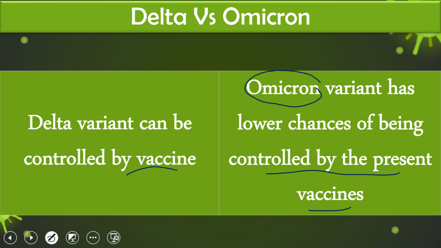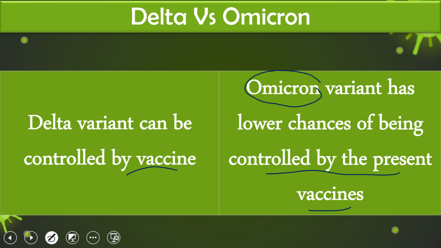But overall, there are some differences in the signs and symptoms also. If you see the Delta variant signs and symptoms, fever was there, coughing was there, running nose was there, then loss of taste and smell, anosmia, was there. But in case of the Omicron variant, a number of these things are not there. Mild fever is there, but running nose, coughing, loss of taste and smell are not there. So that is also a difference between the Delta variant and the Omicron variant.